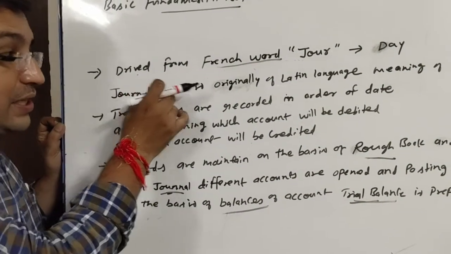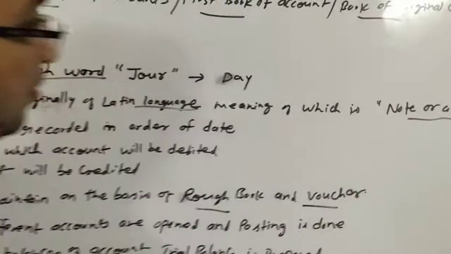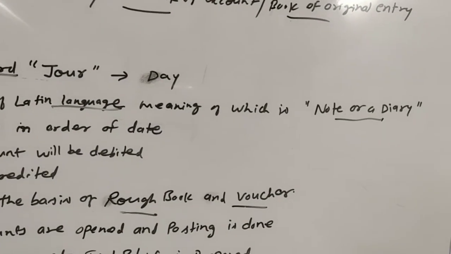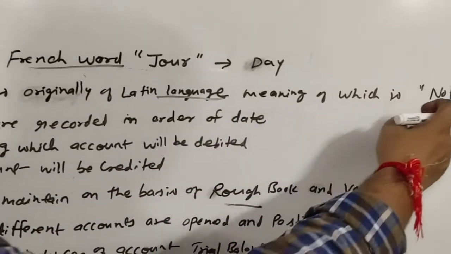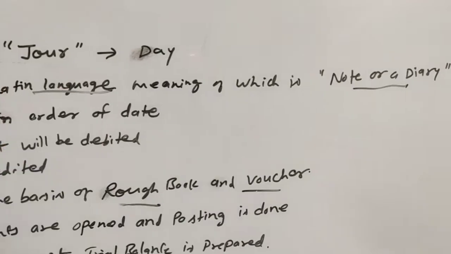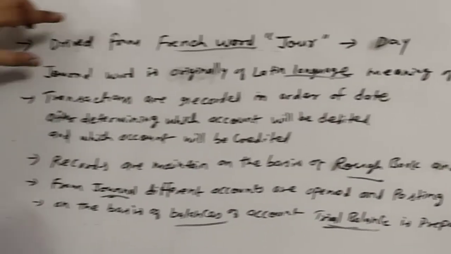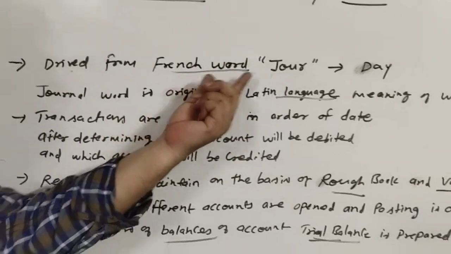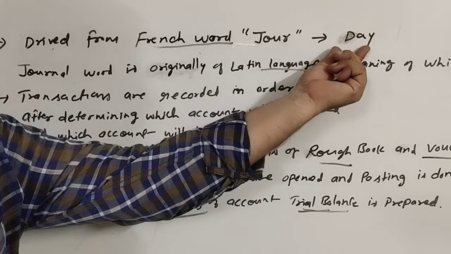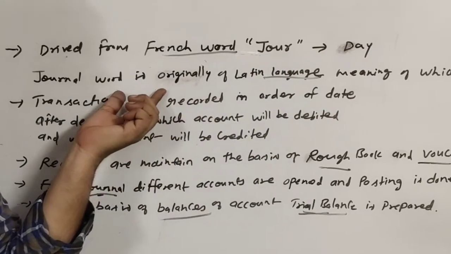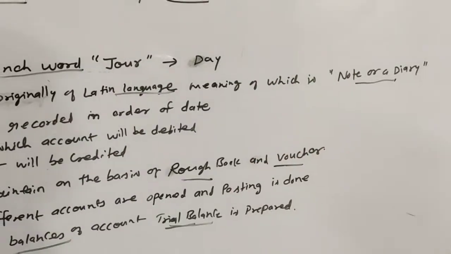And originally this word is of Latin language, which means a note or a diary. So these two things you have to remember: the word is derived from the French word jour, which means day, and the whole word journal is of Latin language, which means a note or a diary.